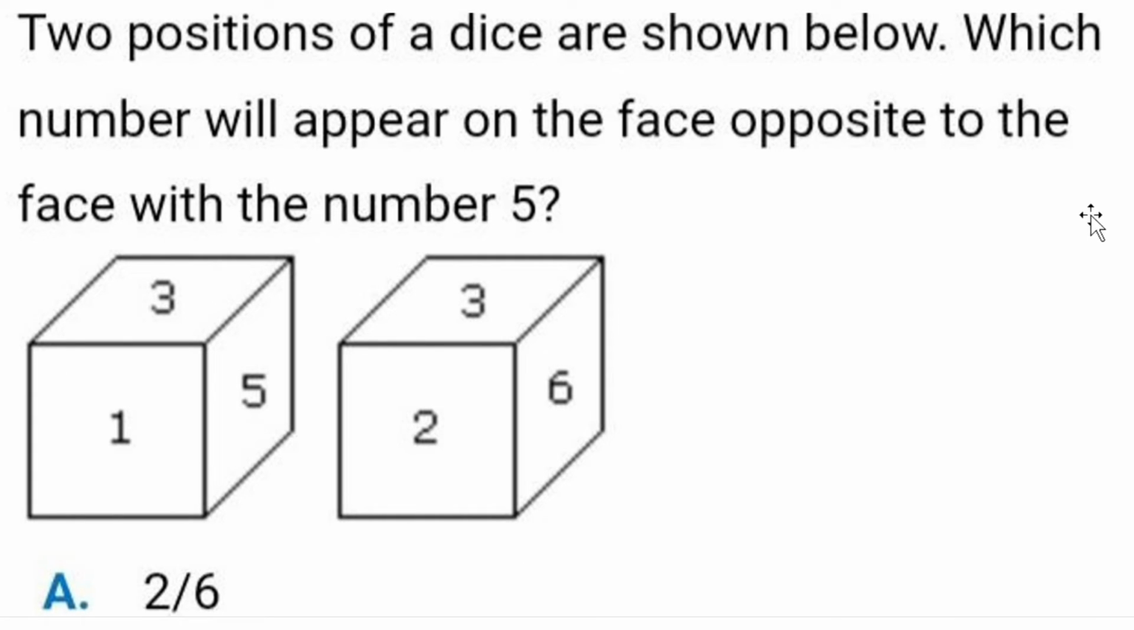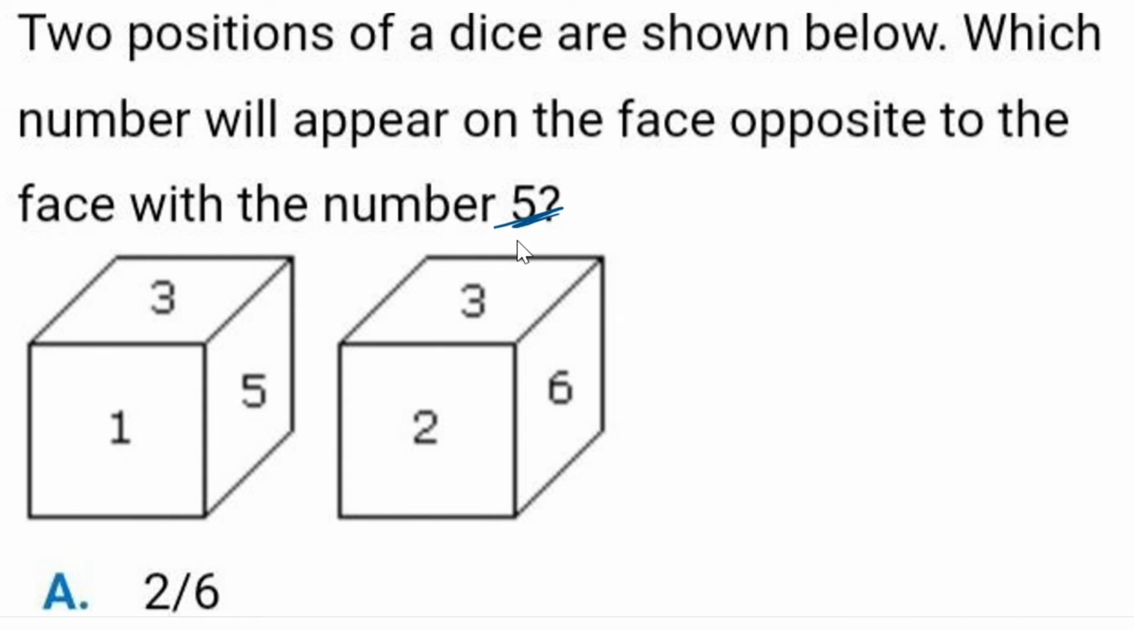I am reading a question for you. They're asking: two positions of a dice are shown below. Which number will appear on the face opposite to the face with the number 5? They're saying there are two figures, and we need to find what comes opposite to this 5.